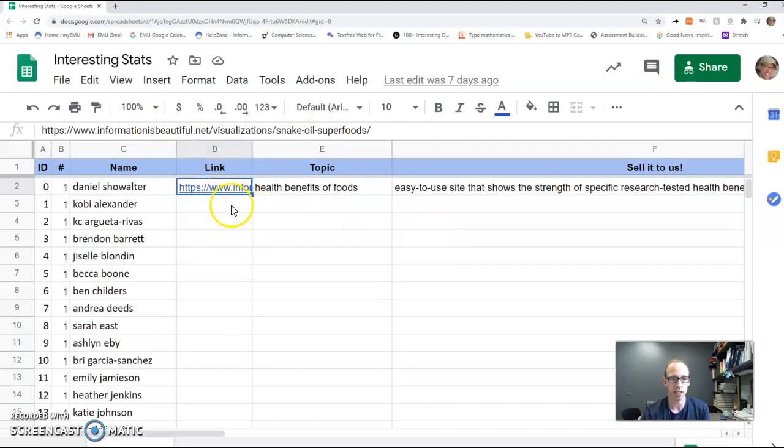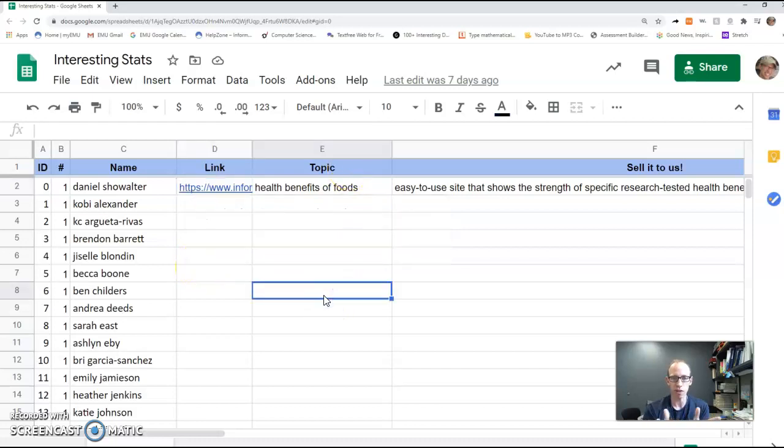It'll get cut off. That's fine. We don't need to see your entire link in order to click on it. So you'll find your name, paste your link, just real briefly describe the topic. So soccer, or World War II deaths, or coronavirus by race, or something that's just a very, very short summary.